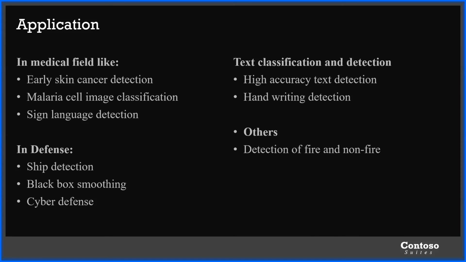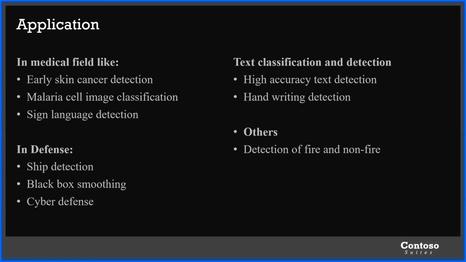In defense, like ship detection, as I told earlier, SAR is one of the examples. Black box smoothing, which is used when any kind of air crash happens. There will be a black box present in it, and it may get damaged, and then that must be smoothened so that whatever conversation was held, we can smoothen the audio as well as the images if present, and then we can enhance that. And later, cyber defense as well.